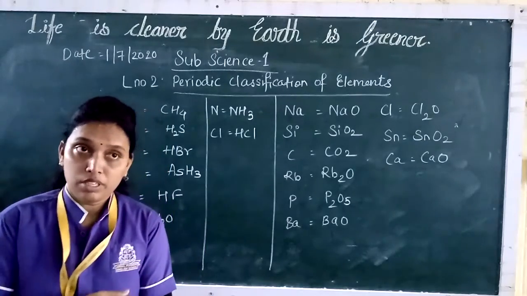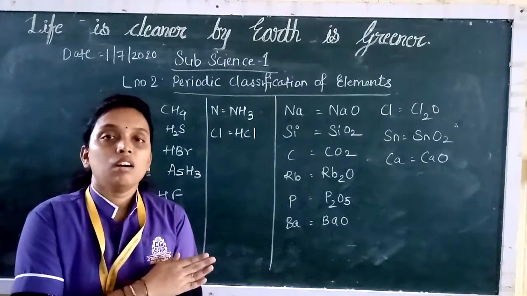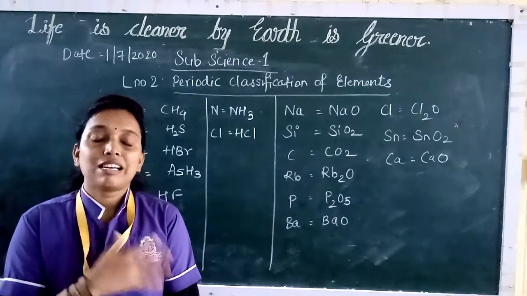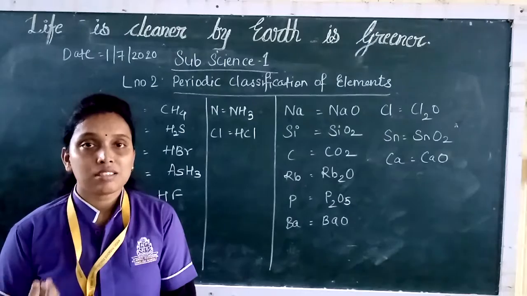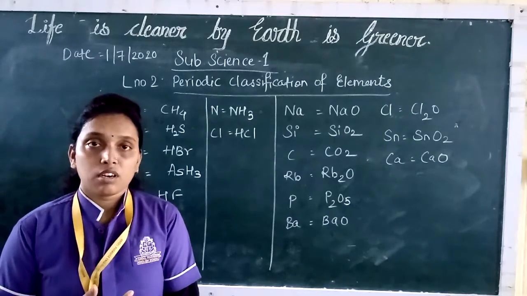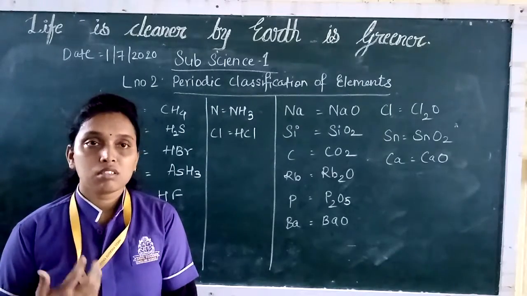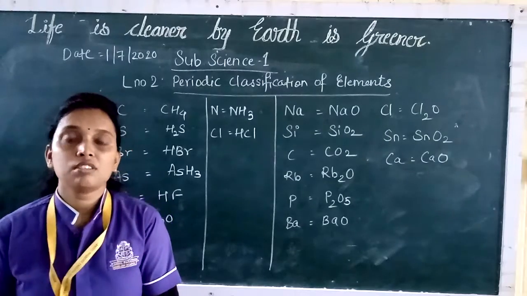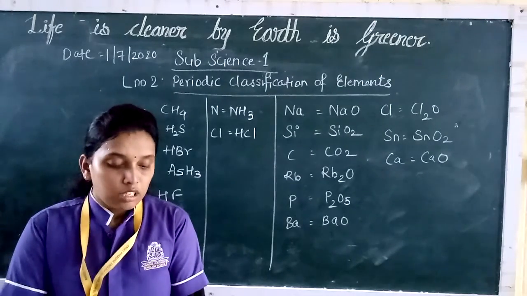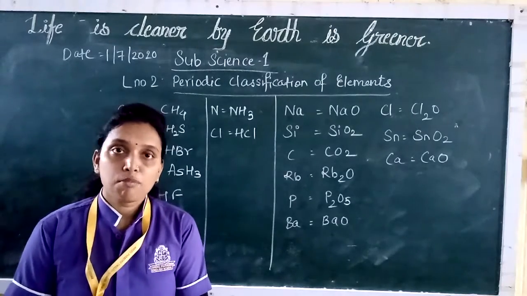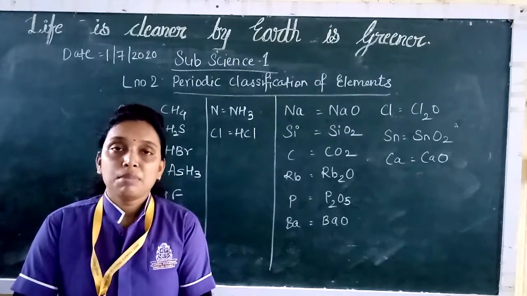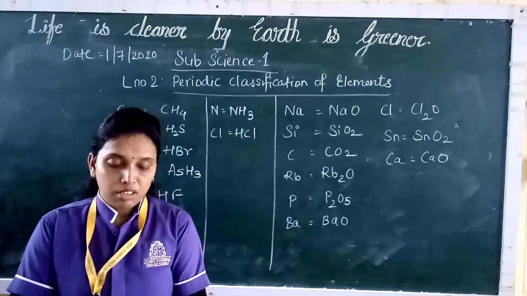Before this, Dobereiner, Newlands and Mendeleev classified according to atomic masses. But when it was classified according to atomic numbers, most of the demerits of the previous tables were removed. Now the properties of the elements can be predicted more accurately with the help of the modern periodic table, as the elements are arranged according to their atomic numbers.